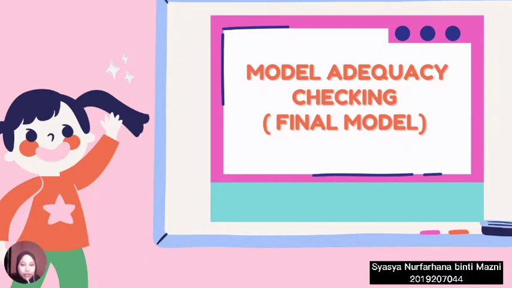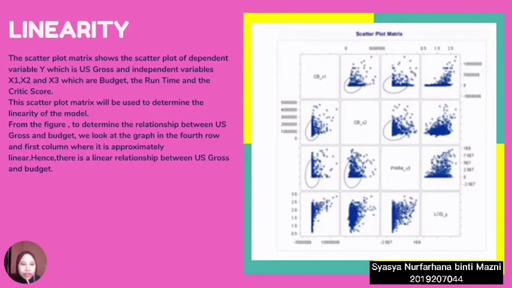There are 5 things that we will look into in the model adequacy checking. The first one is the linearity. The scatter plot matrix shows the scatter plot of dependent variable y, which is US gross, and independent variables x1, x2, and x3, which are budget, runtime, and critic score. The scatter plot matrix will be used to determine the linearity of the model.